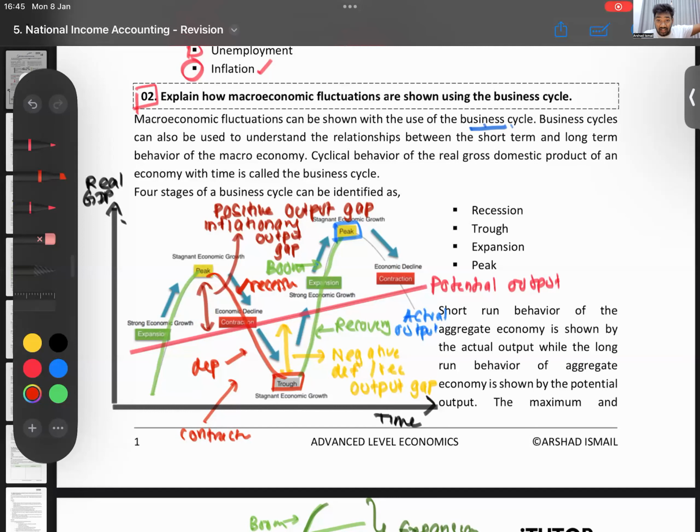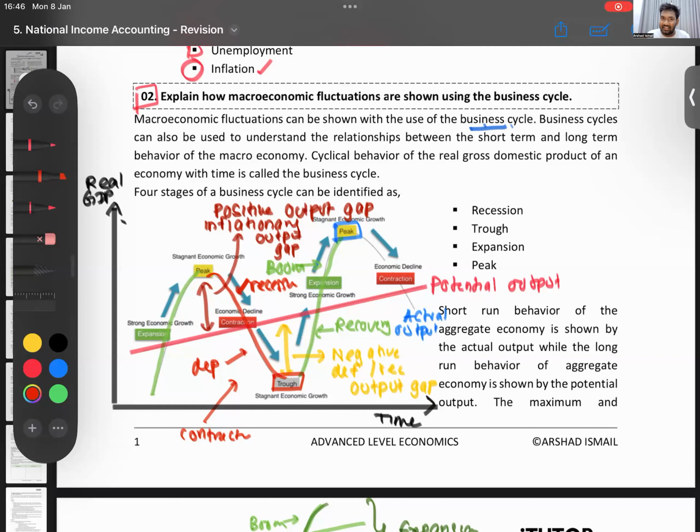Now, remember in 2022, when we had the crisis, where do you think we would have been? When the Aragalaya and power cuts, that stage, we were in a really bad crisis. That would have been a depression, no? That would have been under going down. See, so you can connect.